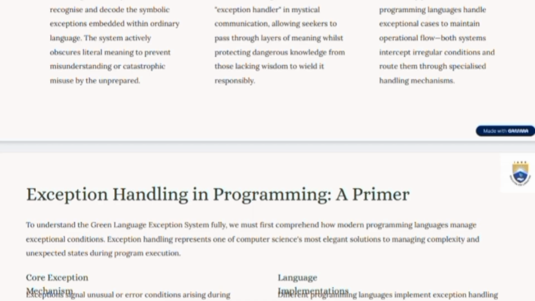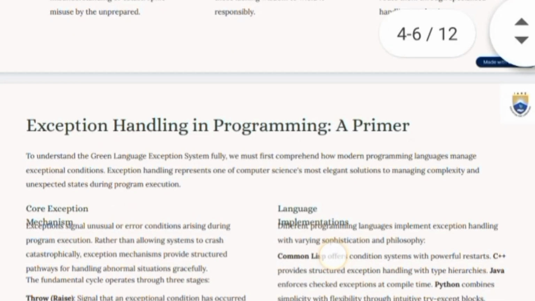To understand the green language system fully, we must compare how modern programming languages manage exception conditions. Exception handling represents one of computer science's most elegant solutions to managing complex and exceptional states during program execution. Exceptions signal unusual or error conditions that arise during program execution, rather than allowing the system to crash.